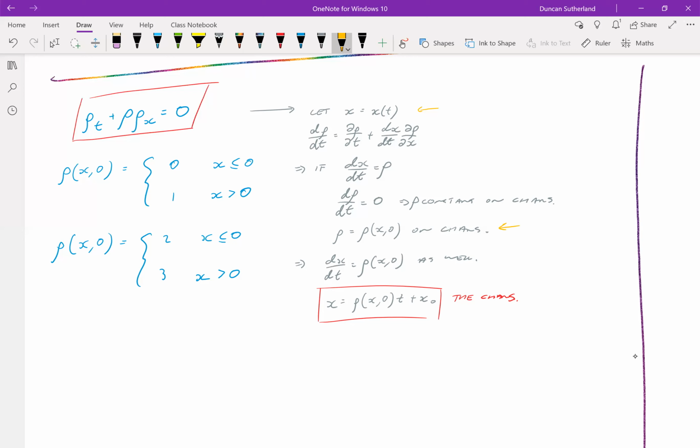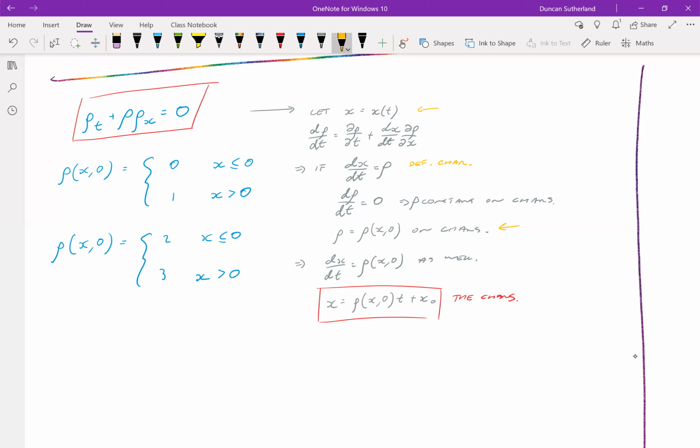Now, because this equation here defines characteristics, what we can do is plug in rho naught, which is something that we know, because it's constant on the characteristics.